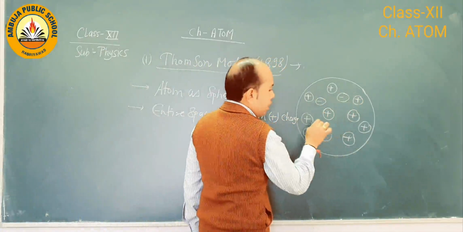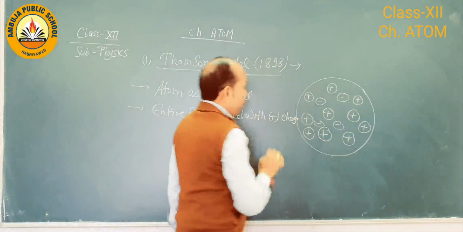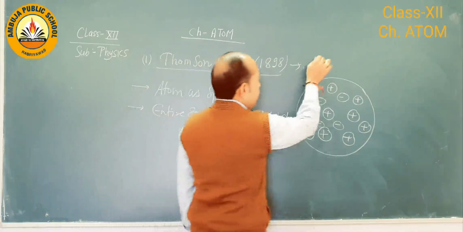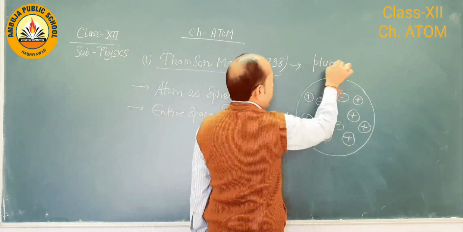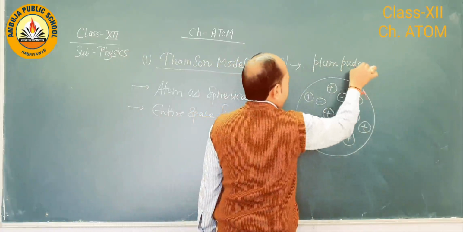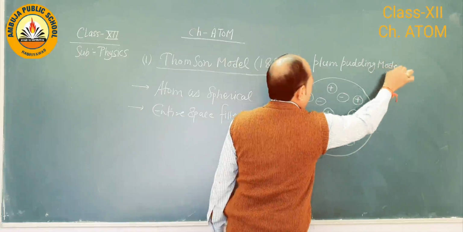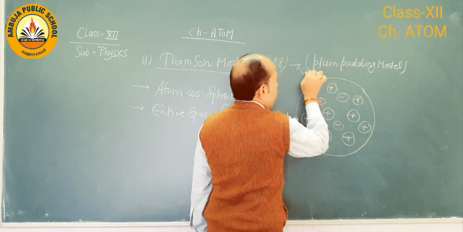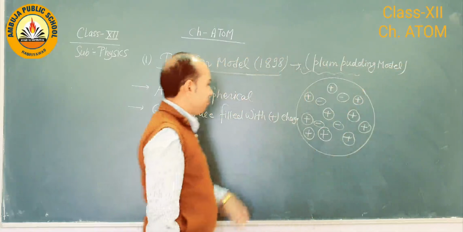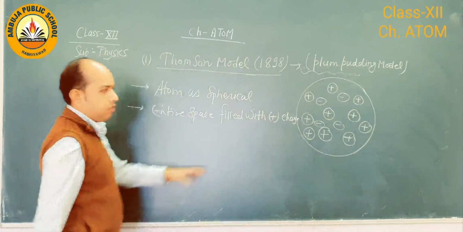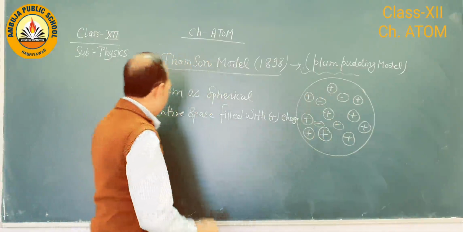So here electrons are embedded like a seed in watermelon. That is why this model is also known as plum pudding model. Because this is like a sweet. So negative charges are embedded like a seed in watermelon.